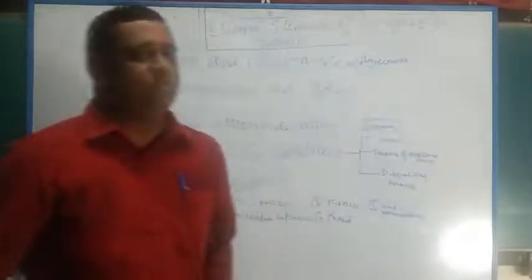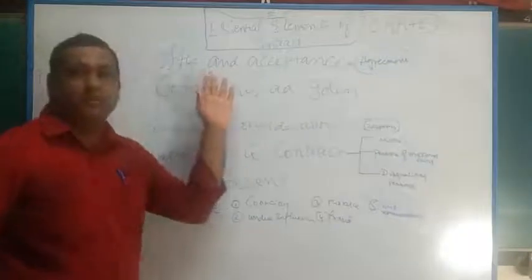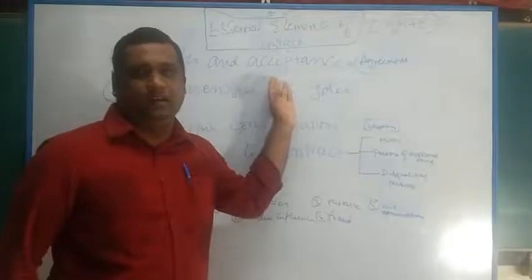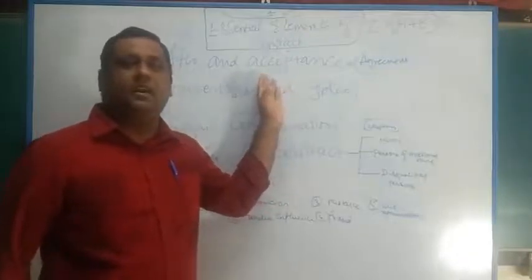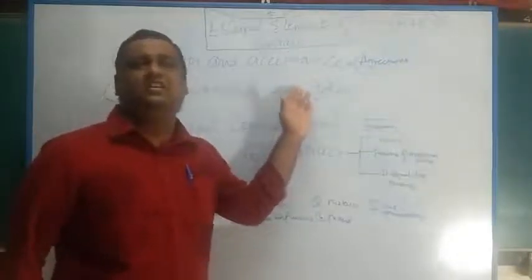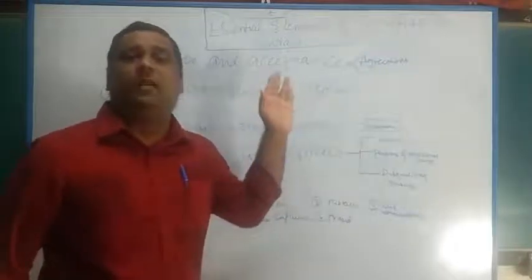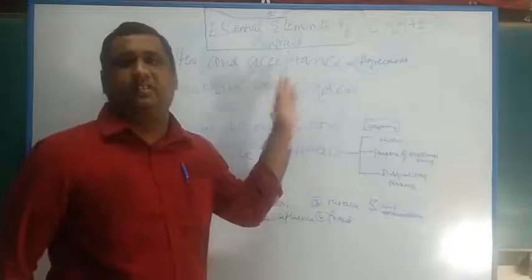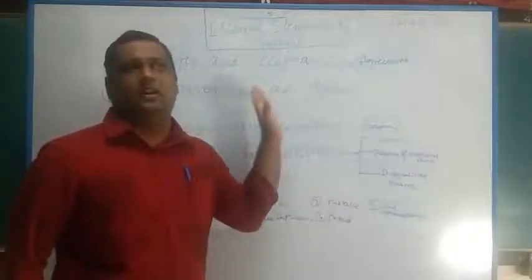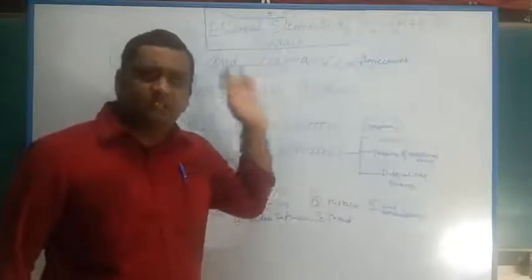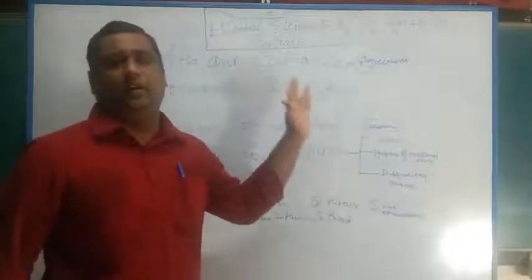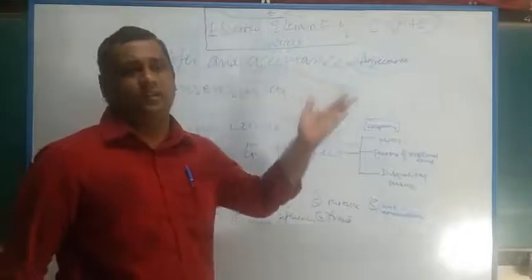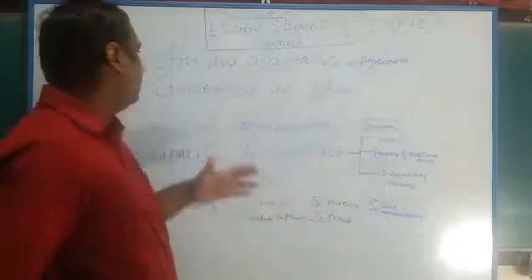So we will move to the next topic today, which is essential elements of a valid contract. So what do you mean by essential? Essential means what are all the clear requirements for a contract. These are all absolutely needed for an agreement to mature. Mature means convert into a contract.